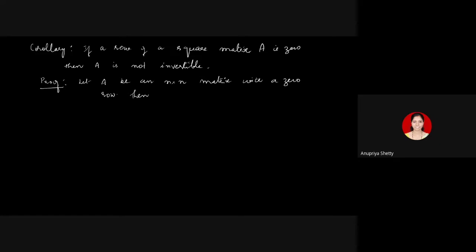When you try reducing the matrix to the row echelon form, you only apply row operations, right? So whatever row operation you apply, that 0 row will remain as a 0 row itself. And you usually see that the 0 row is to the bottom side of the matrix. You always try to see that the 0 rows are all below as per the definition of row echelon matrix.